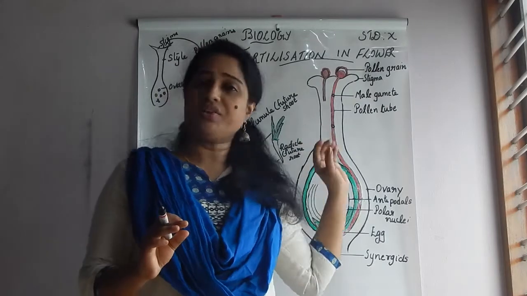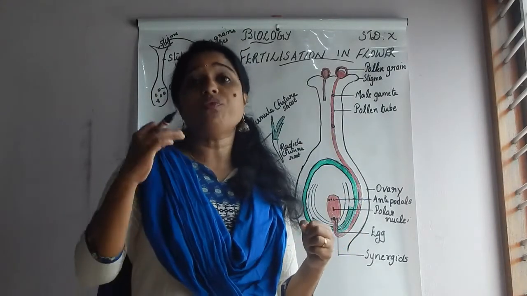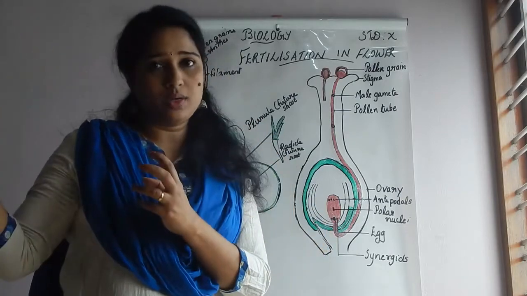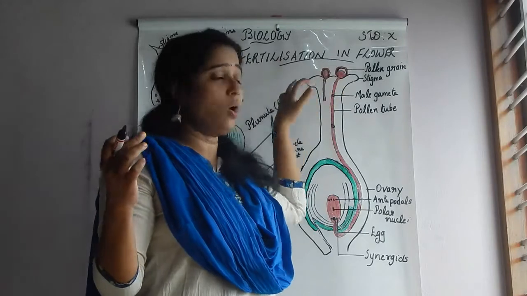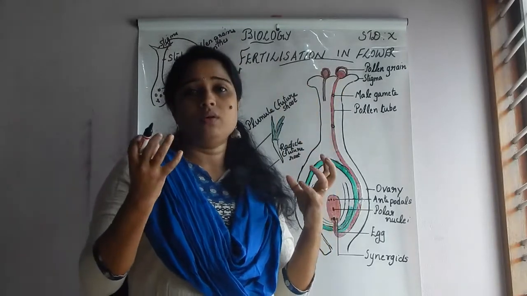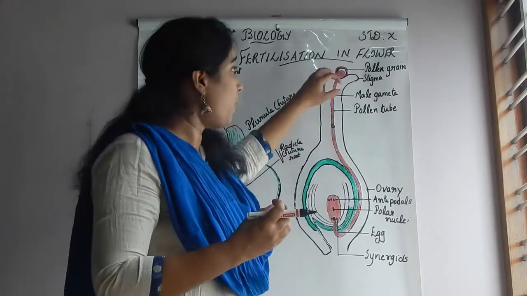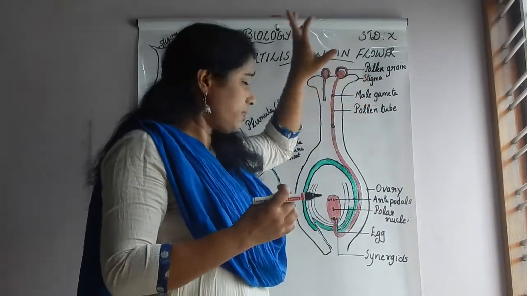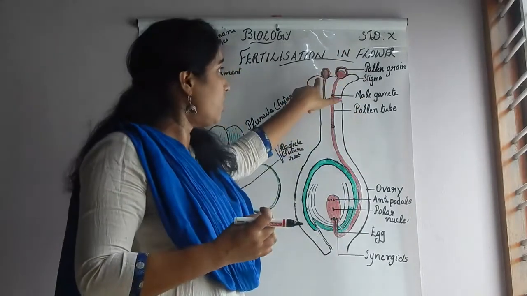The hibiscus stigma accepts the pollen grain of the hibiscus anther only. That's very important. Even though different types of pollen grains fall on the stigma, they know how to select which pollen grain suits them. So the pollen grain of the anther, due to pollination, falls on the stigma.